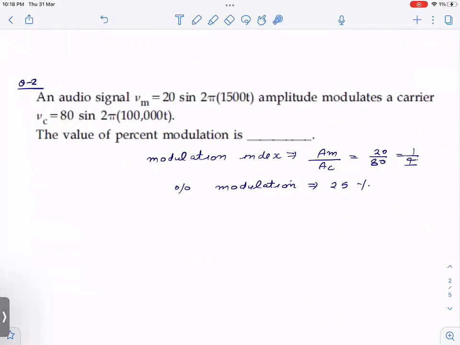Now after that, see the simplest question. The audio signal of amplitude 20 modulates a carrier. We need the percentage modulation. What is the formula? Am by Ac. Am is 20, Ac is 80, so 1 by 4, which is 25%. Question solved. In 10 seconds you can solve this question for plus 5 marks.